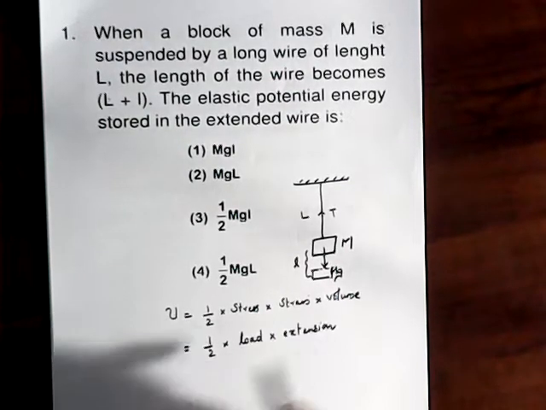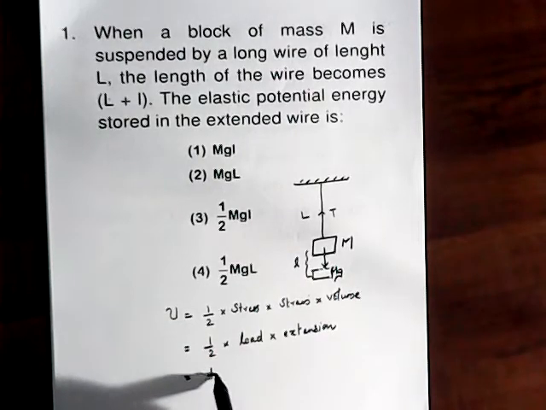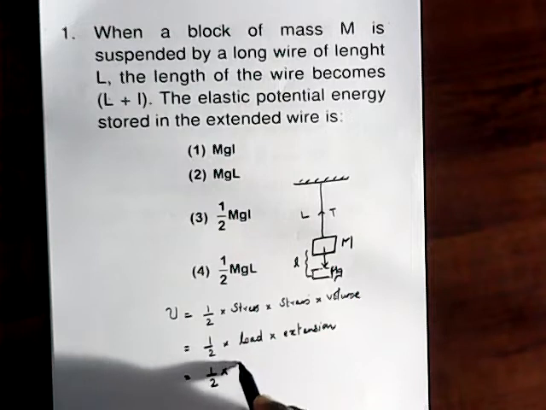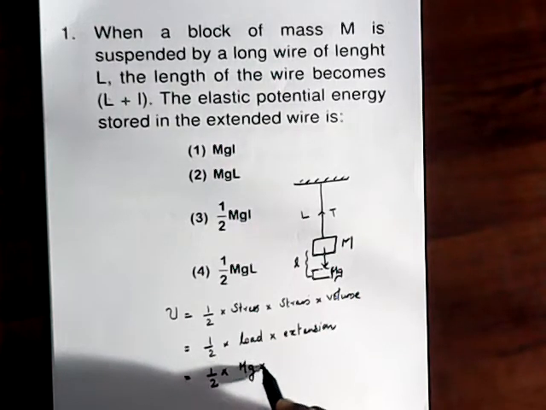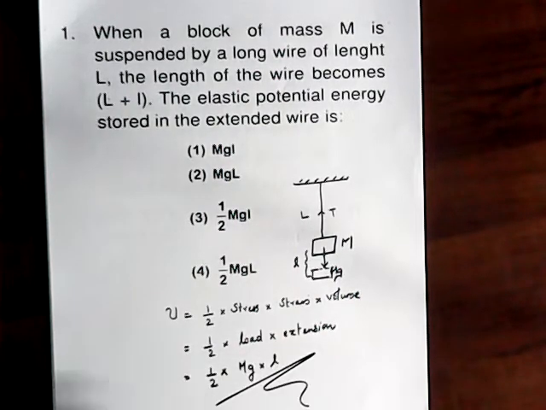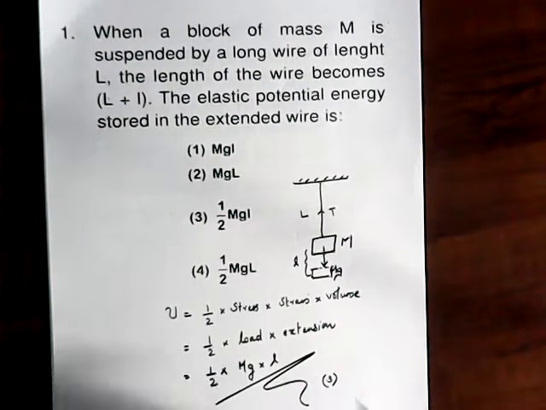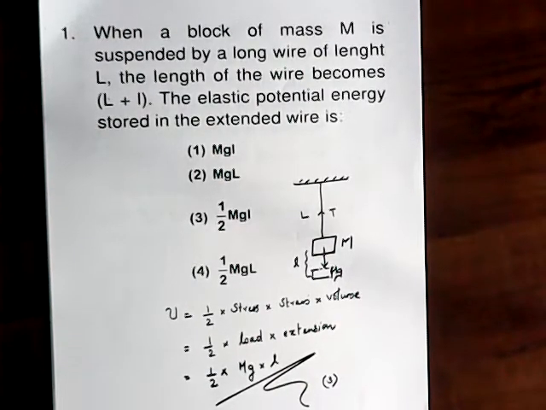Here the load is given as mg, the extension is l, so that is the answer. So the third option is the answer. It's a very important concept. So we can move to the second question.